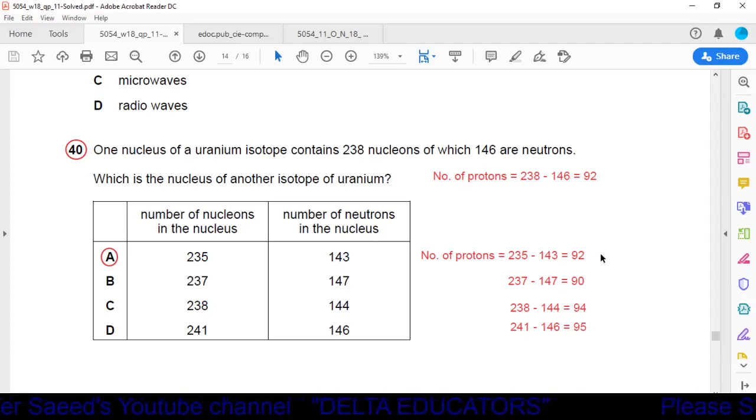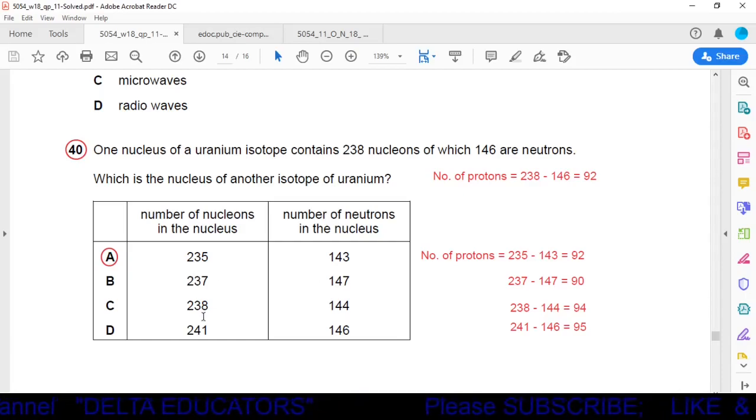So in option A, the number of protons is 92, the same as the given isotope of uranium. So this one is an isotope of uranium, because the proton number is the same but the neutron number is different: here the neutron number is 146 and there it is 143. That is the condition of an isotope, so option A is the correct one.